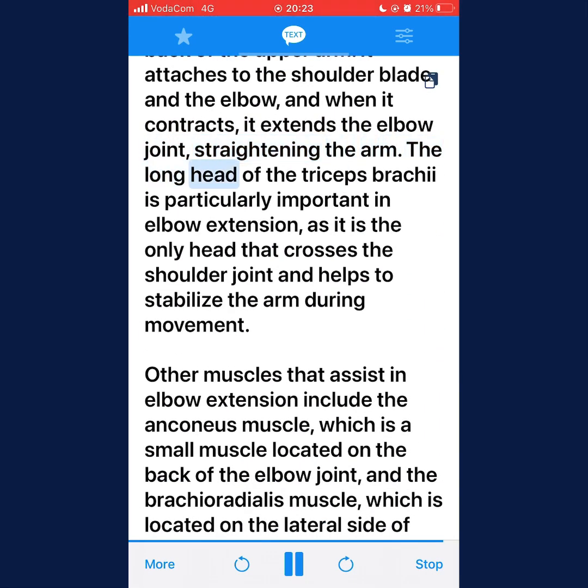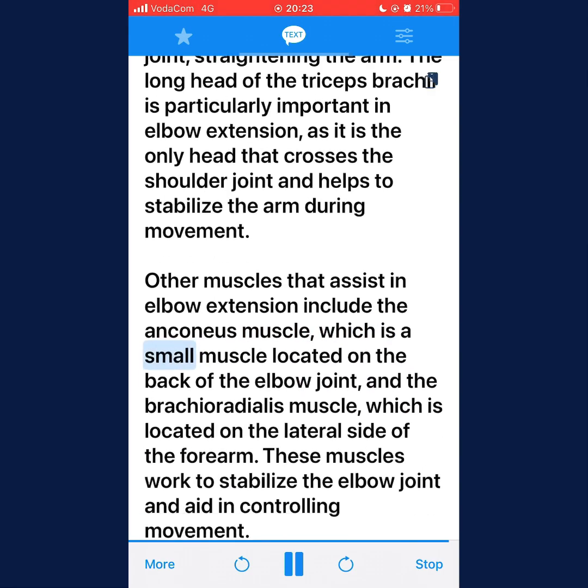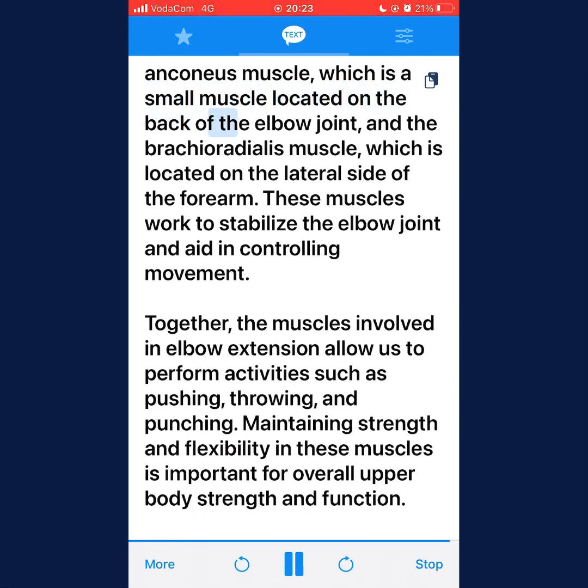The long head of the triceps brachii is particularly important in elbow extension, as it is the only head that crosses the shoulder joint and helps to stabilize the arm during movement. Other muscles that assist in elbow extension include the anconeus muscle, which is a small muscle located on the back of the elbow joint, and the brachioradialis muscle, which is located on the lateral side of the forearm.